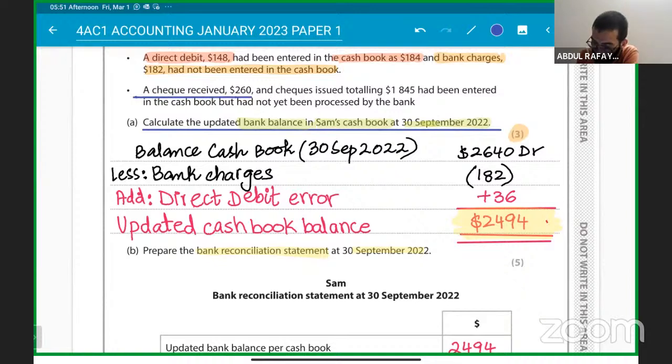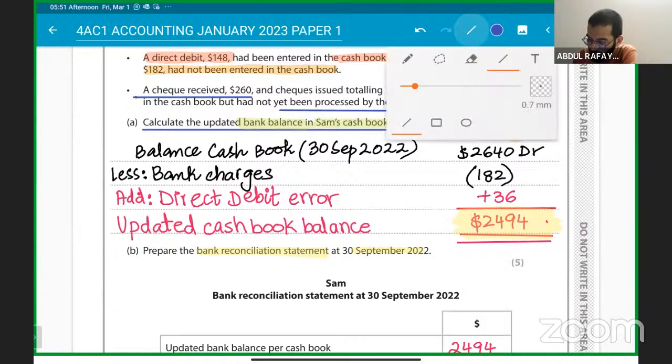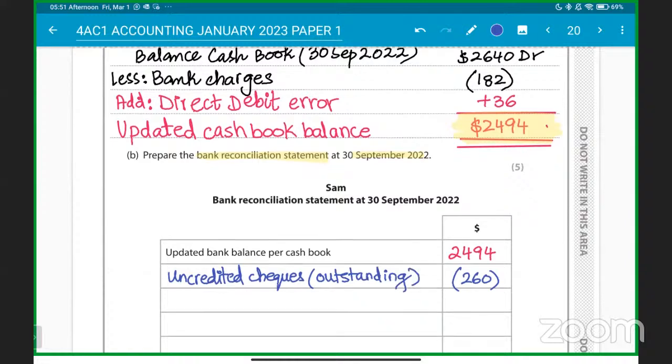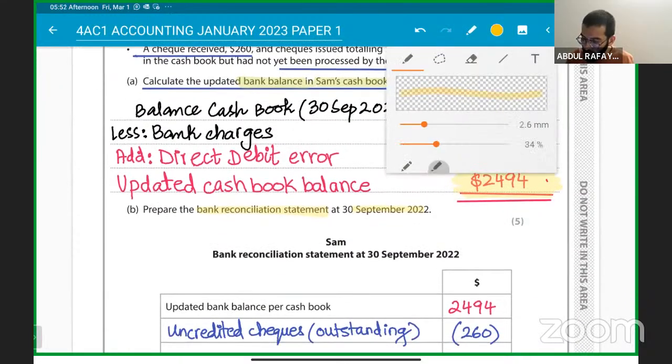We have received the check, but it had not yet been processed by the bank. So this is basically a check received, so we have to subtract that. It's called outstanding lodgements, or also called uncredited checks. These are uncredited checks that are received but not yet presented, or you can say outstanding lodgements as well. Understanding? And then the other one, the checks that are issuing, a total of